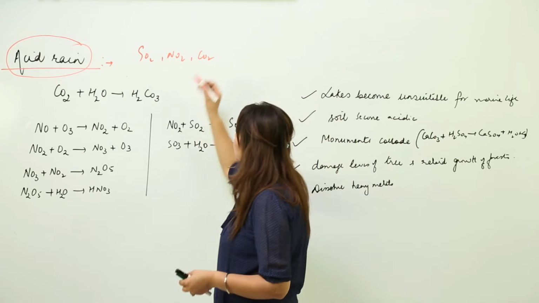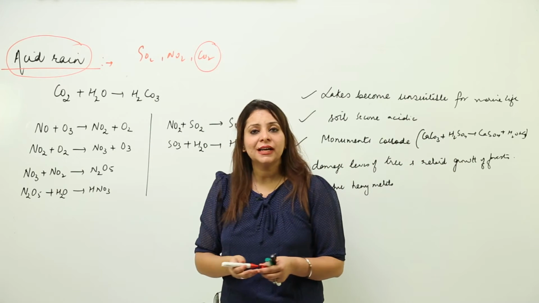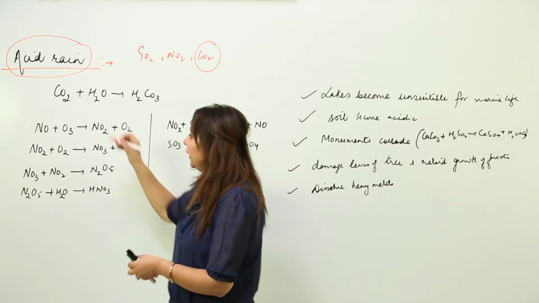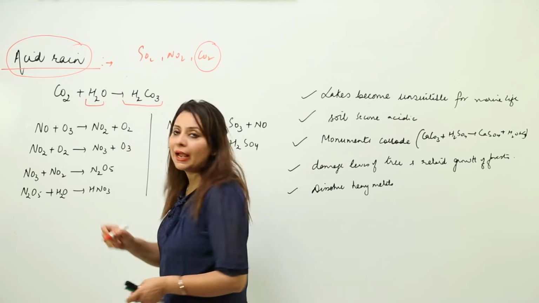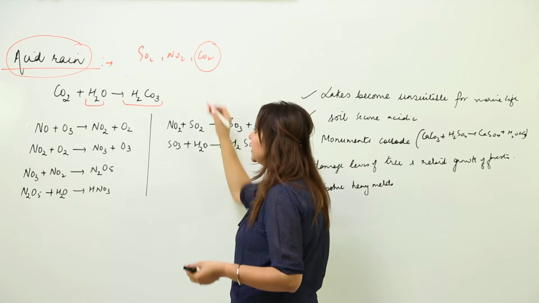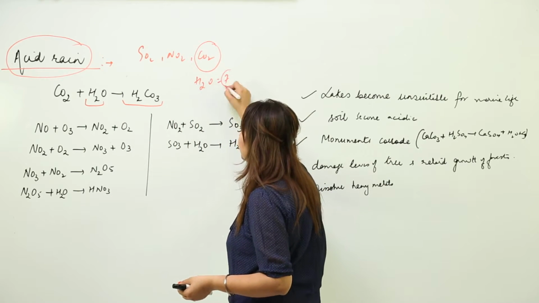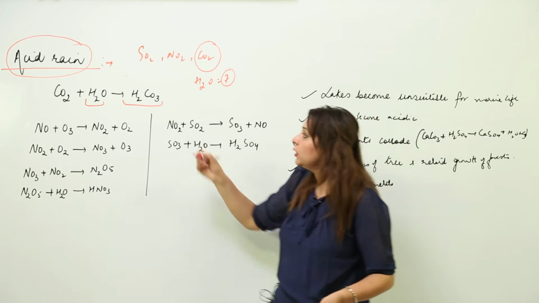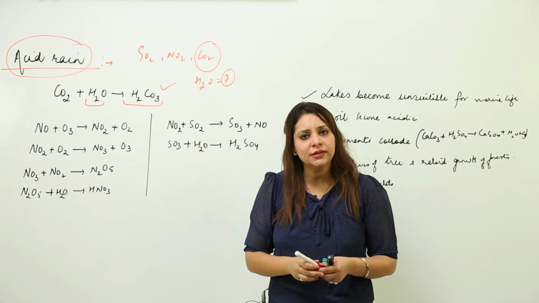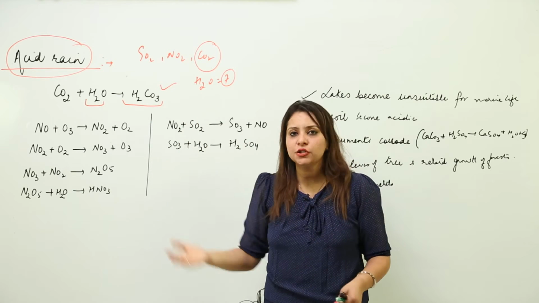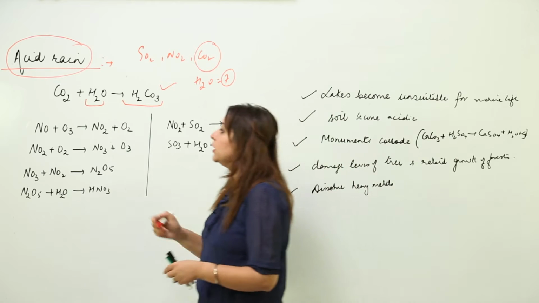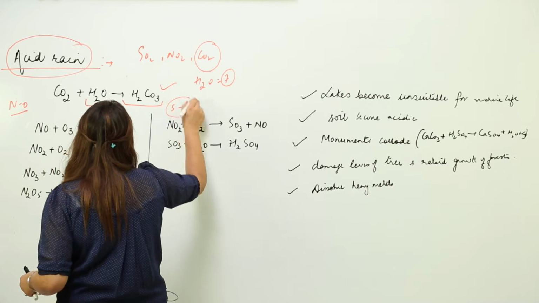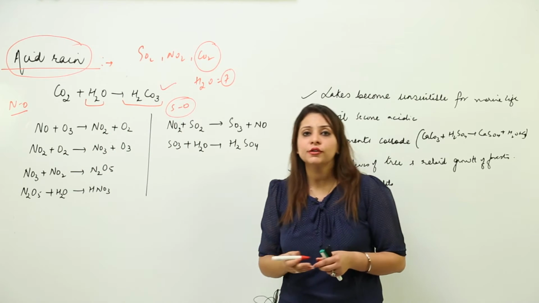If we talk about CO2, as we have discussed, CO2 is liberated due to industrial waste and so on, so it combines with rainwater forming carbonic acid. As we know, the pH of water is 7, it is neutral, so it no longer remains neutral, it becomes slightly acidic. Though carbonic acid is a weak acid and alters the pH of water but not to a major extent. But nitrogen oxides and sulfur oxides are the main cause of acid rain.